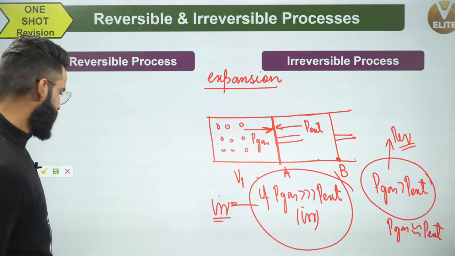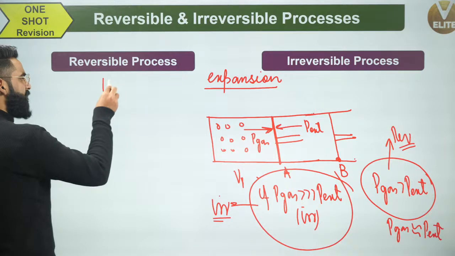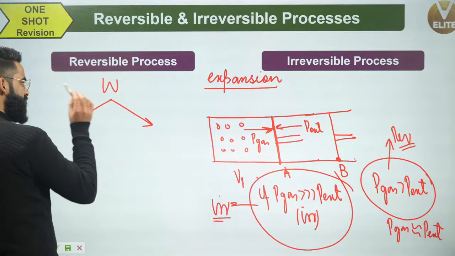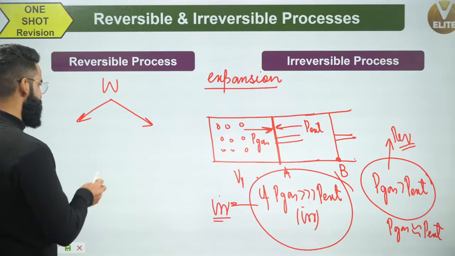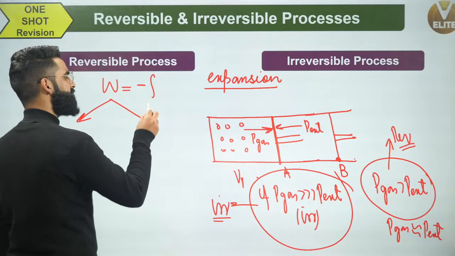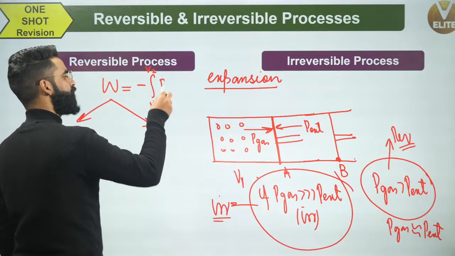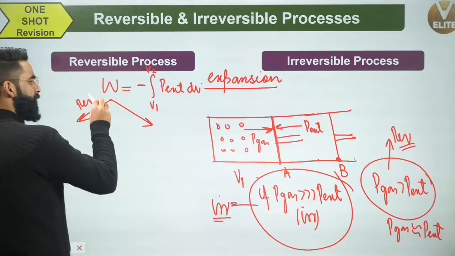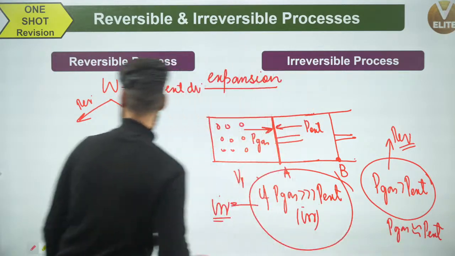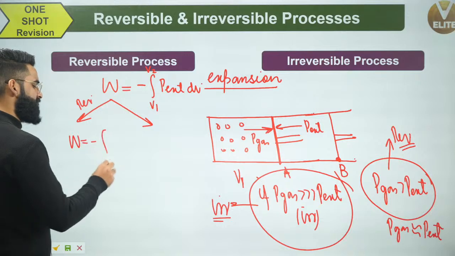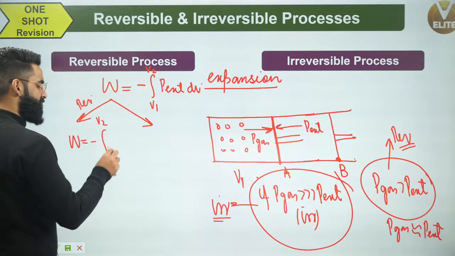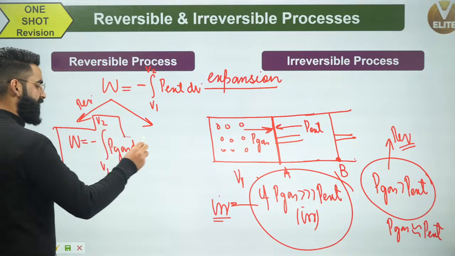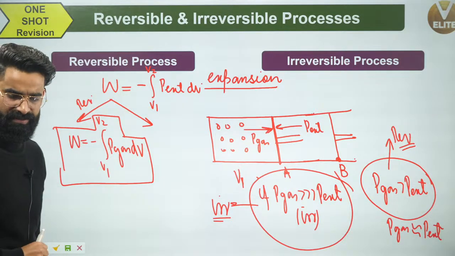Now we will see one important thing. How do I calculate work? There are two ways by means of which I can calculate work. One will be valid for a reversible process, one for an irreversible process. The general expression to calculate work is W equals minus integral from initial volume to final volume of P external dV. For reversible processes, P external is almost equal to P gas, so I can write W equals minus integral from V1 to V2 of P gas dV. This is the formula by means of which I will calculate the work done in case of a reversible, slow process.